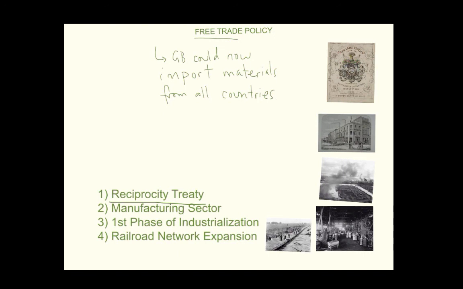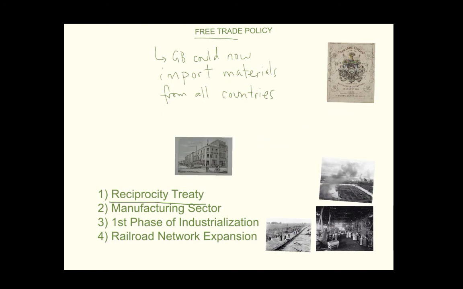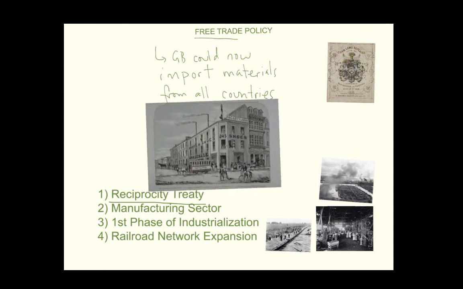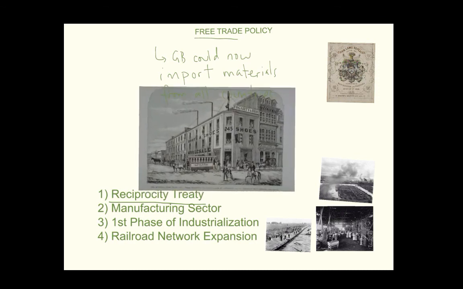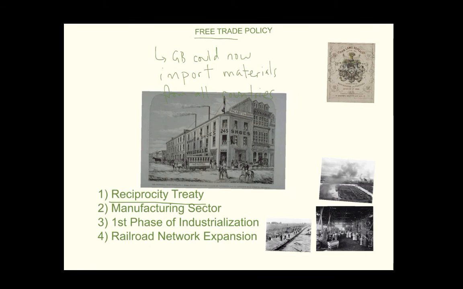Another thing to keep in mind at that time was that because protectionism was abandoned and free trade policy was put in place, you think back to when the colony was sending raw materials to Great Britain, and in return, Great Britain would send manufactured goods back to the colony. Well, now, because they didn't have that to rely upon, the colony had to start creating its own manufactured goods or finished products.